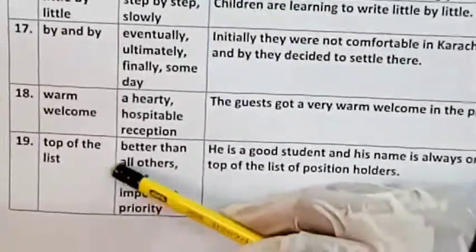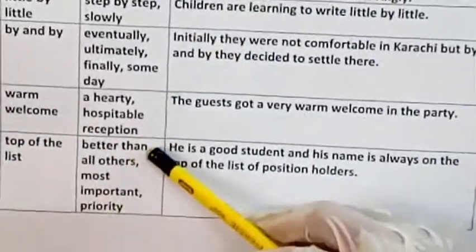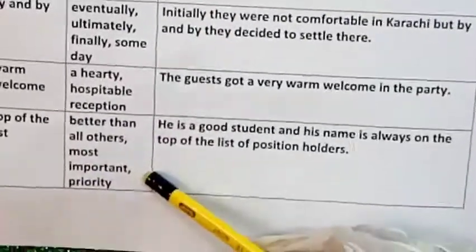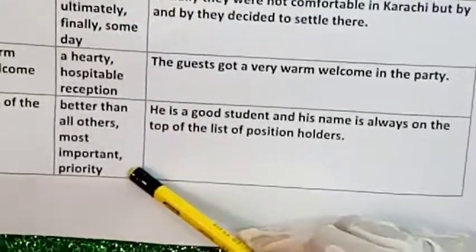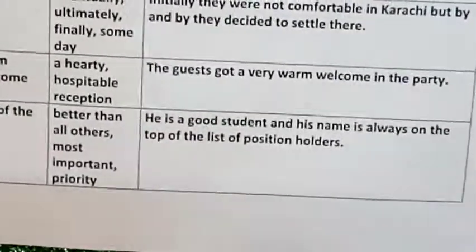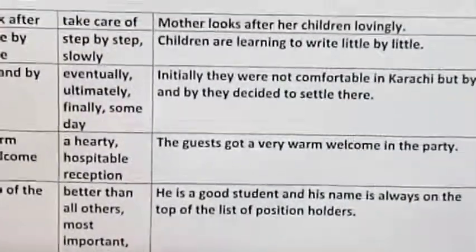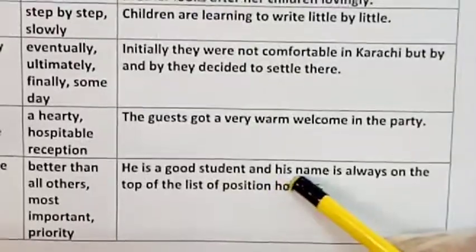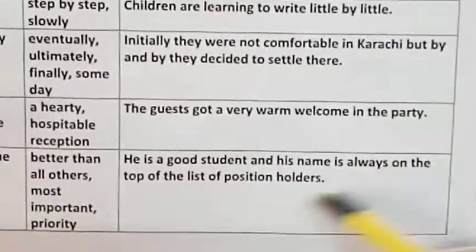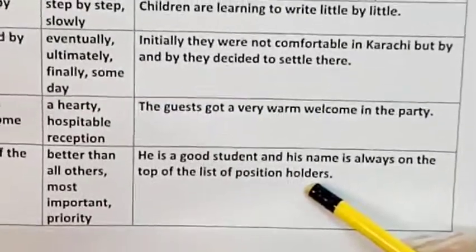So the last phrase in the list is top of the list, and it means better than all others, most important or priority. सबसे बेहतर होना या सरे फहरिस्त होना या तरजीह में होना. He is a good student and his name is always on the top of the list of position holders.